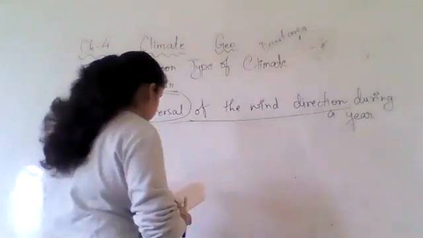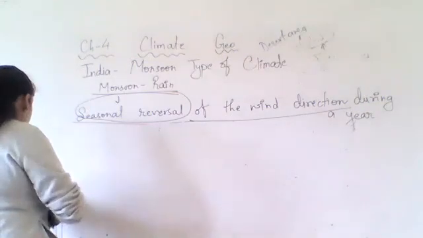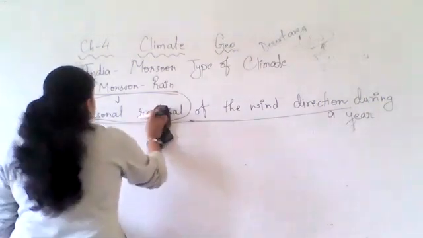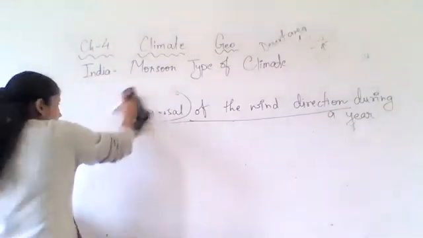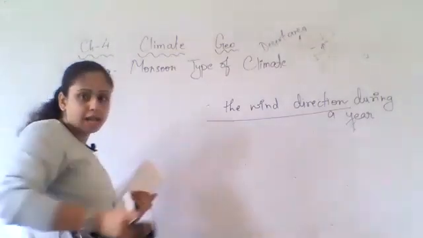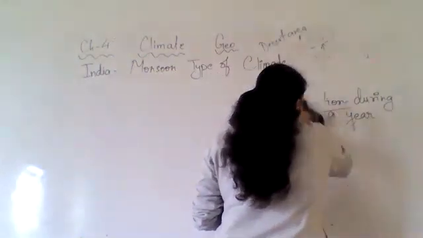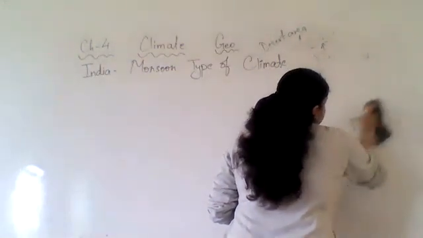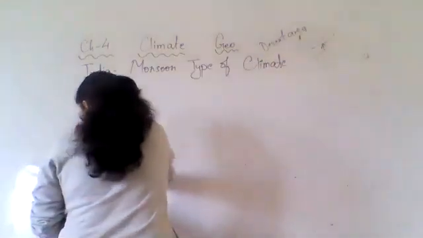Okay. Now we were discussing that India is having the monsoon climate. Now we'll go further.